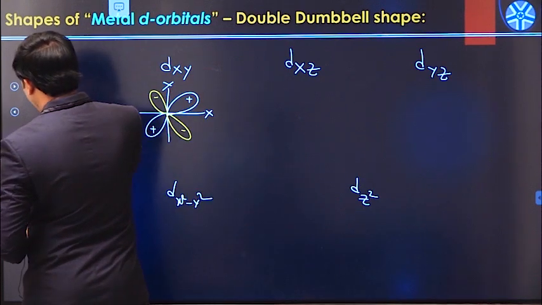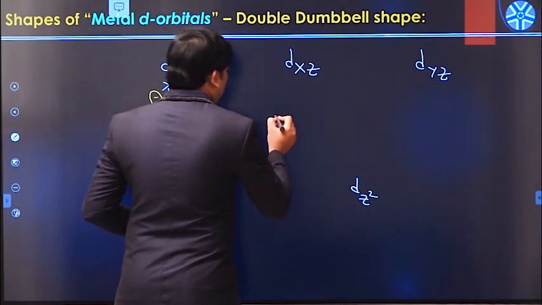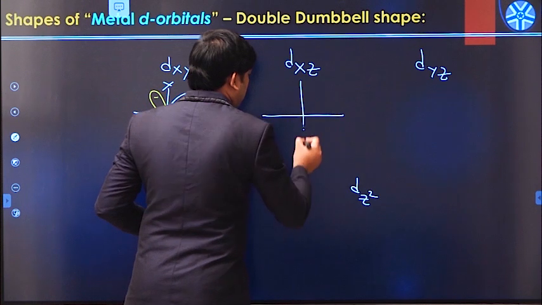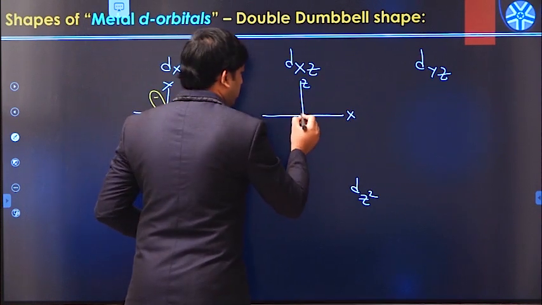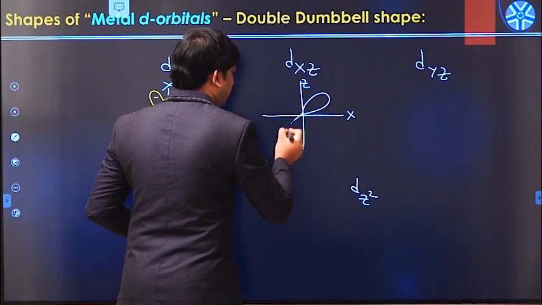So similarly we have a dxz orbital like this. This is the x axis and this is the z axis. So it is also something like this.